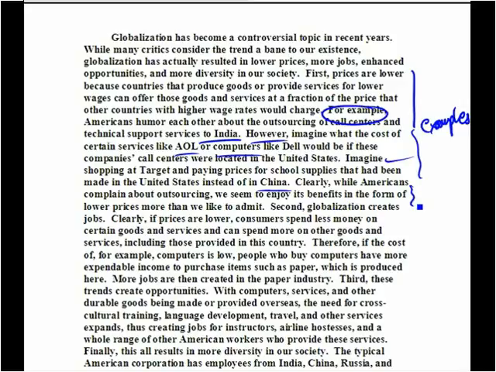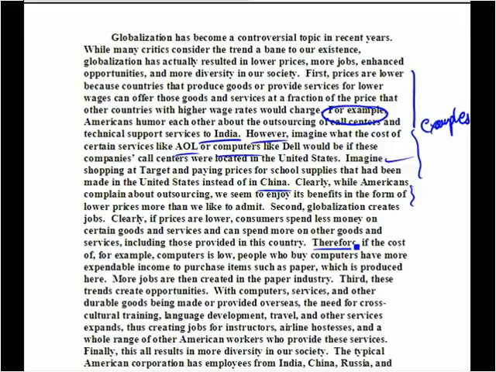Then the writer summarizes the point. Clearly, while Americans complain about outsourcing, we seem to enjoy its benefits in the form of lower prices, more than we'd like to admit. A nice way of summarizing one's point. Second, globalization creates jobs. Let's see how the writer develops this. Clearly, if prices are lower, consumers spend less money on certain goods and services and can spend more on other goods and services, including those provided in this country.